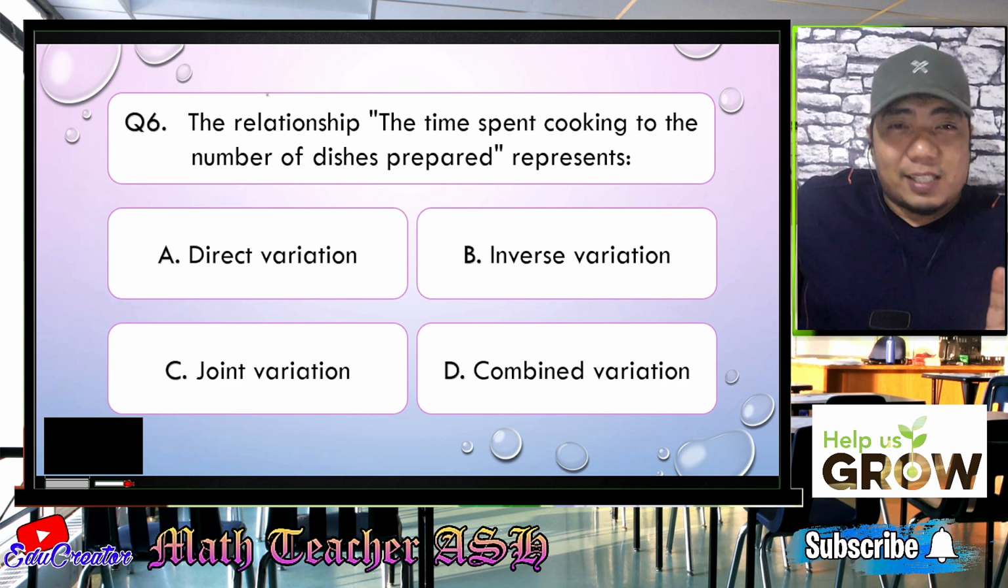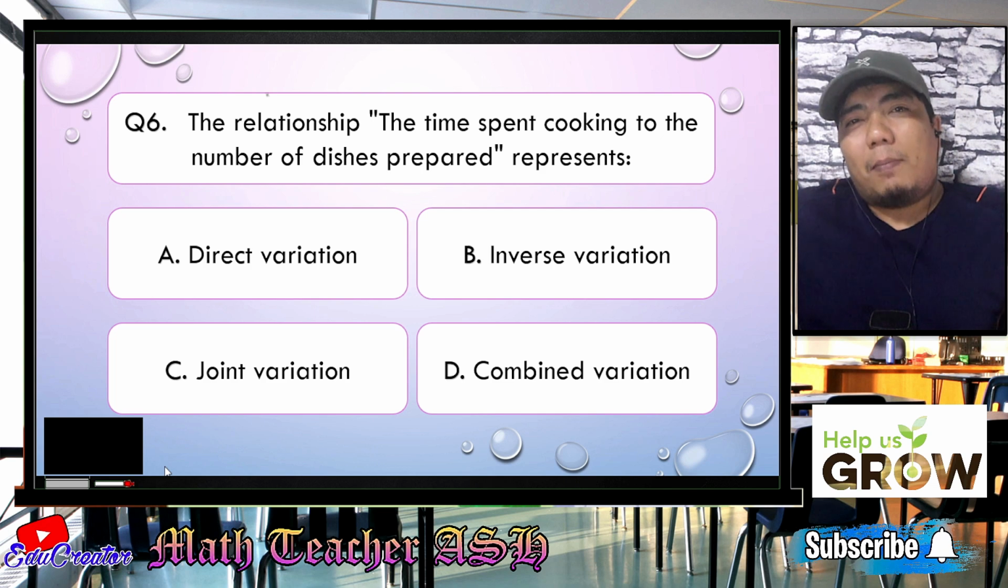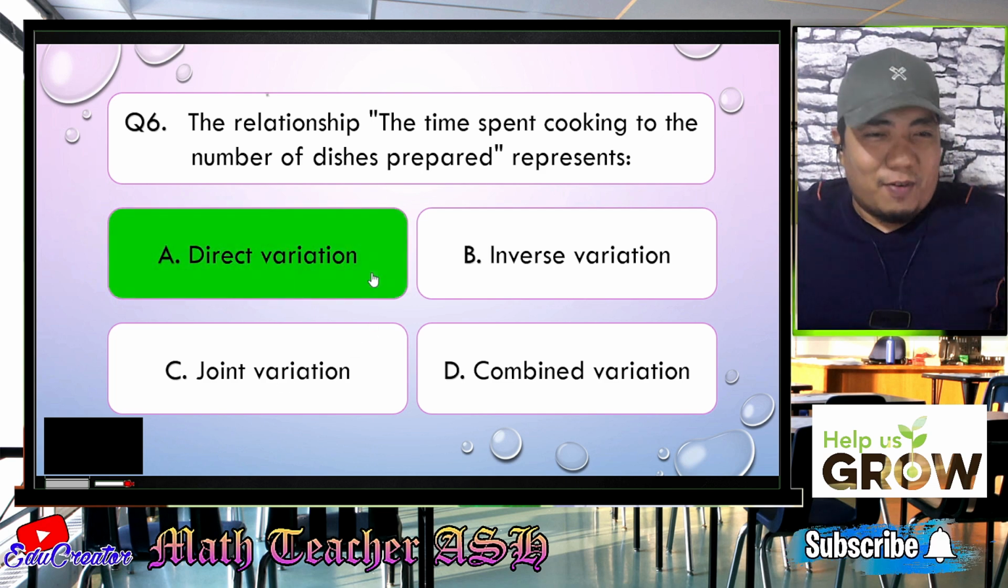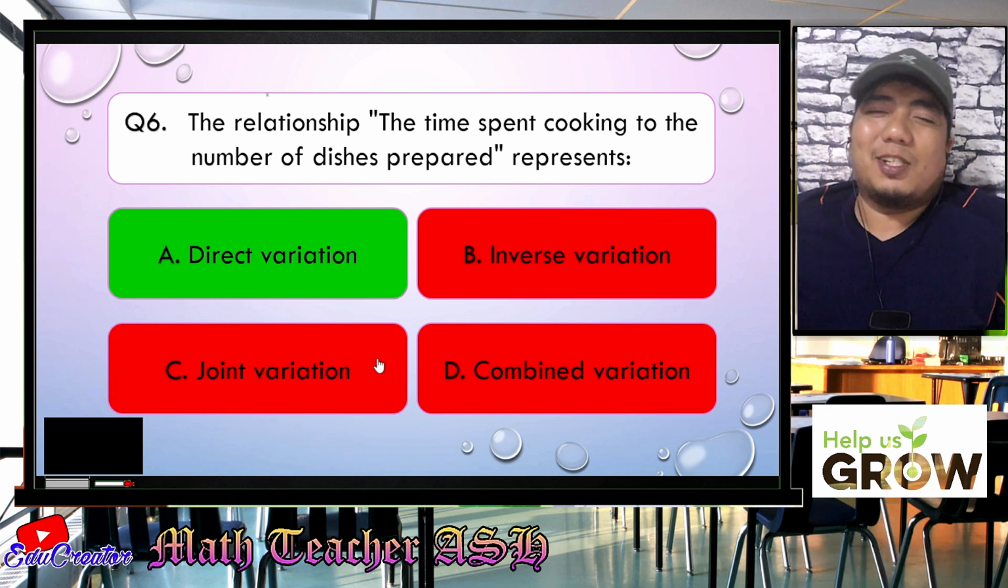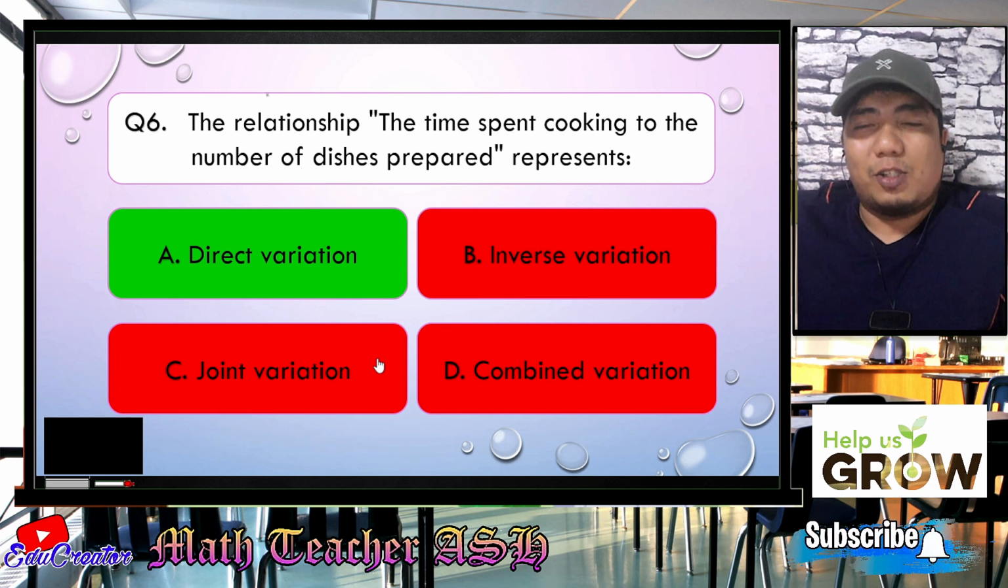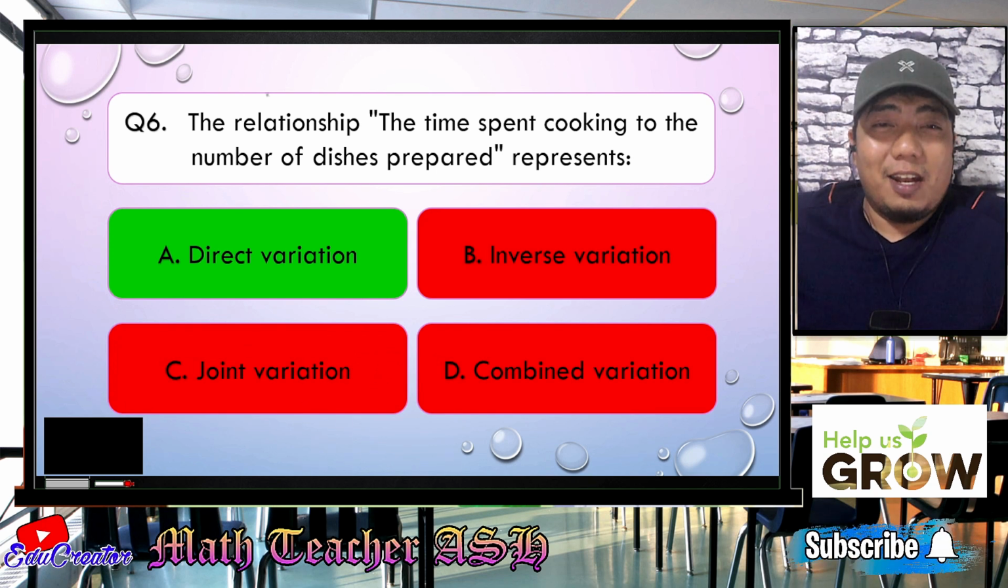And that is a relationship being talked about in direct variation. Letter A, my dear math learners. Easy, right? Very easy. So I hope you got that one. So now let us go to question number 7.